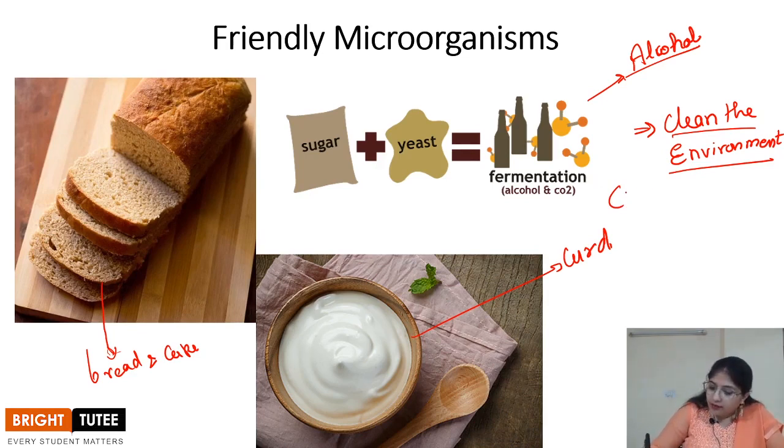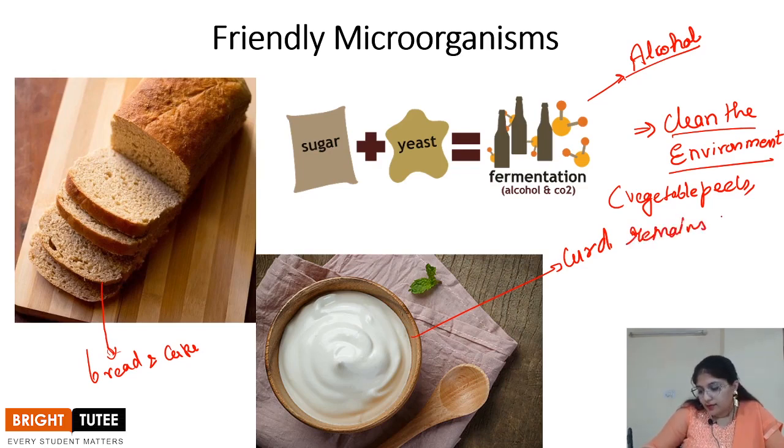like your vegetable peels, right? Vegetable peels, remains of animals and plants, feces, etc. What are all of these things?